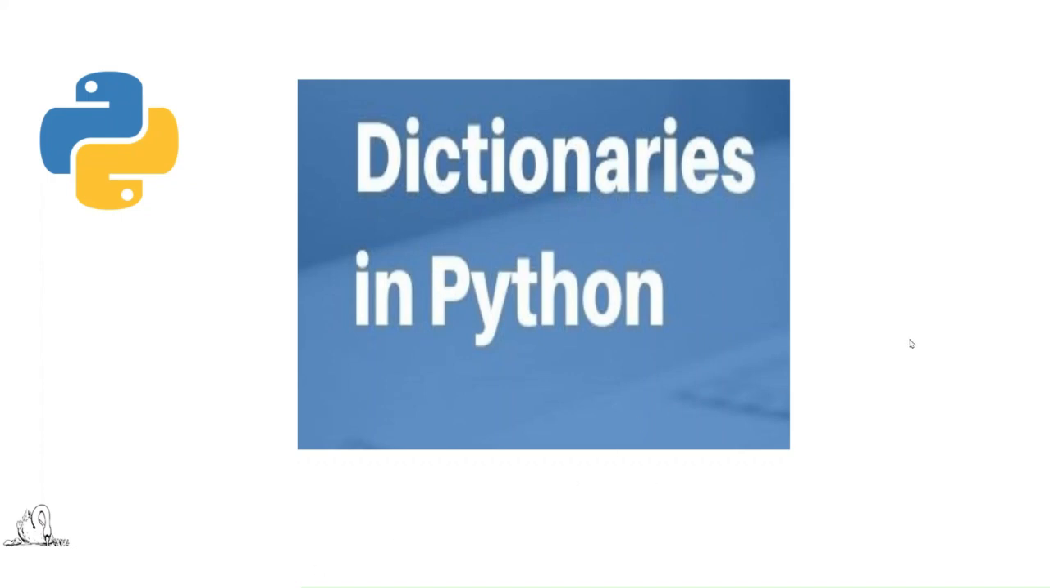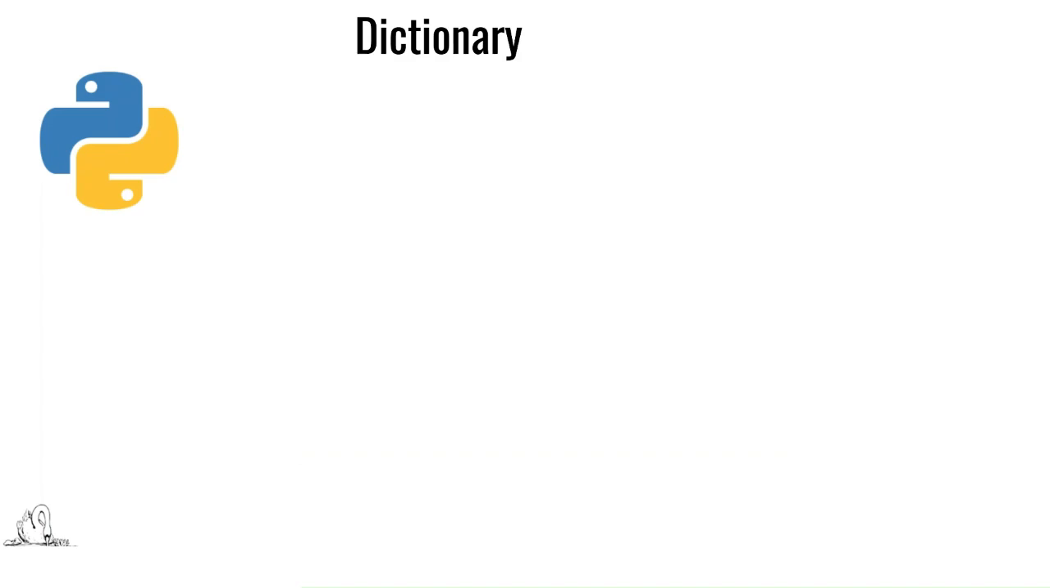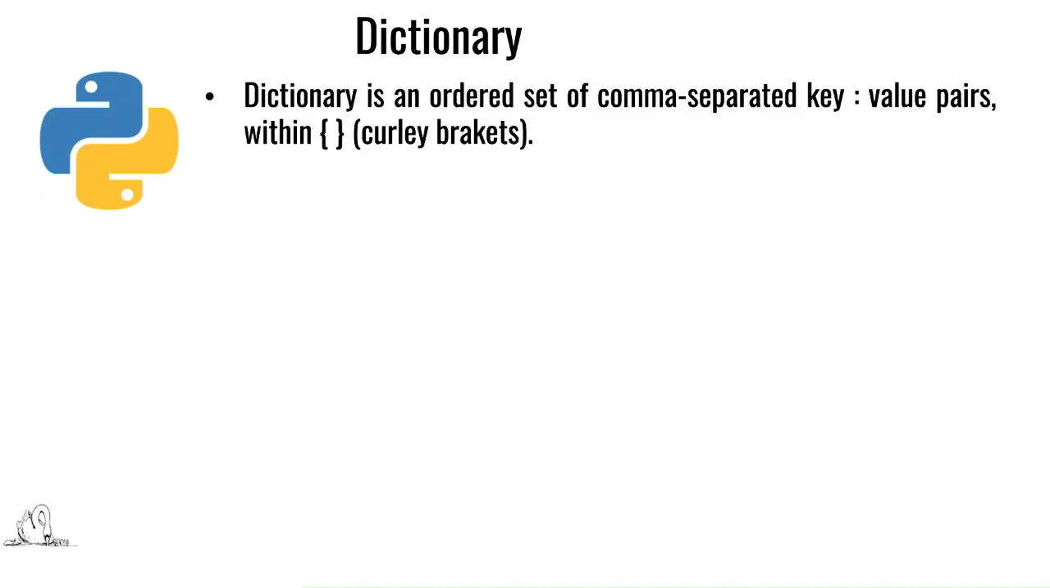Dictionaries in Python. What is a dictionary in Python? A dictionary is a set of comma separated, ordered elements. Ordered means it follows a particular order, and each and every element is separated by a comma. They are key value pairs. It will have a key and the value, which is separated by a colon, and the entire dictionary will be within curly brackets.